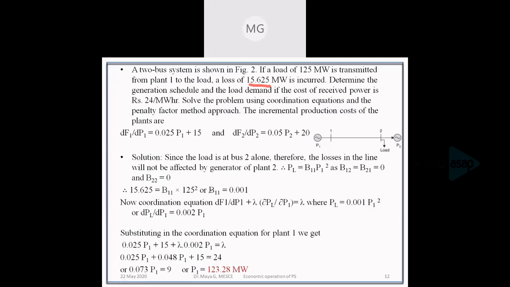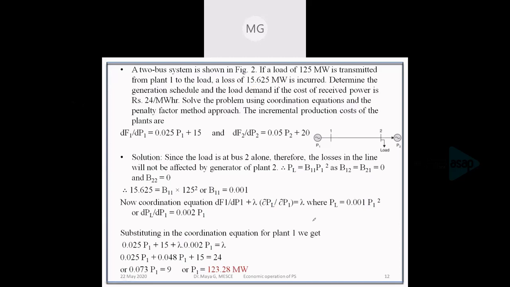We can substitute this B11 in the expression for any generation, so the loss equation is PL equal to 0.001 P1 square.